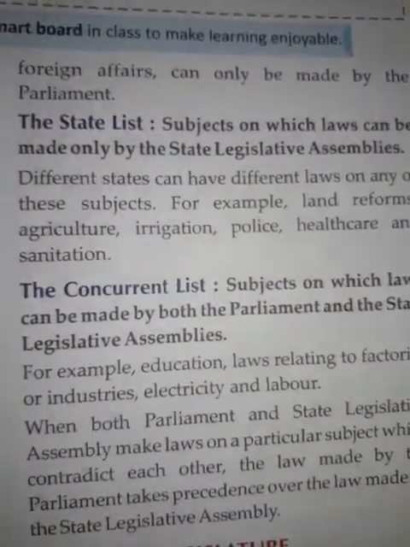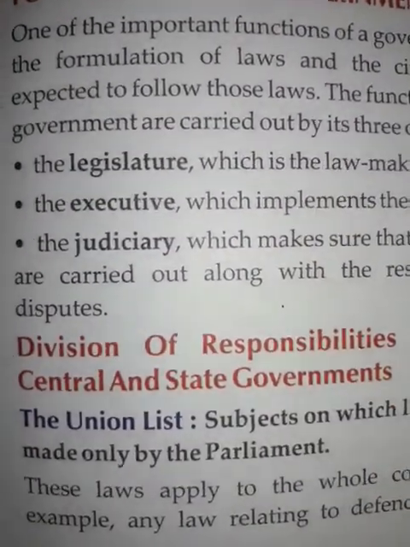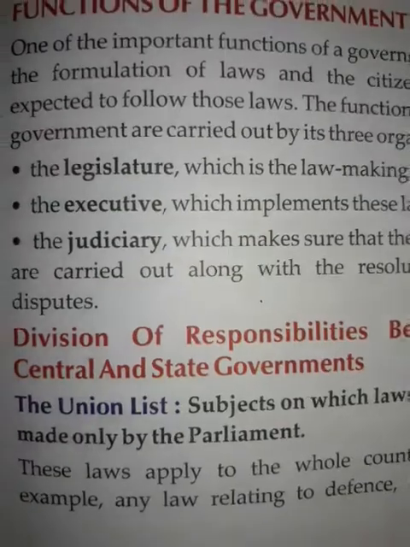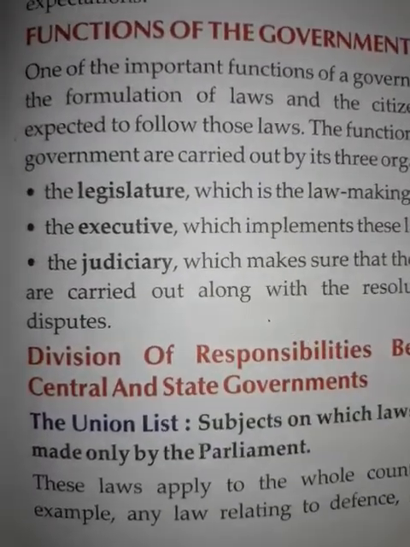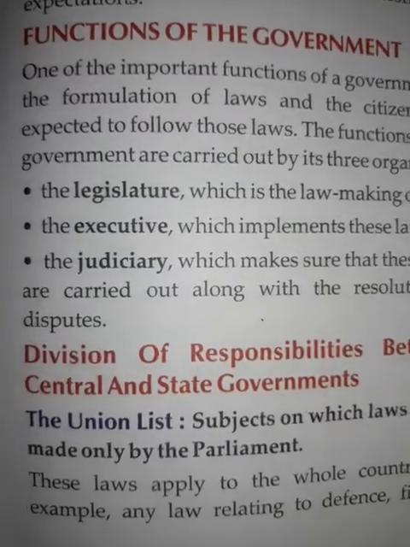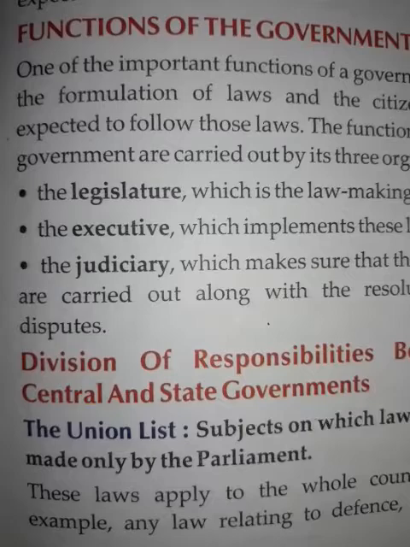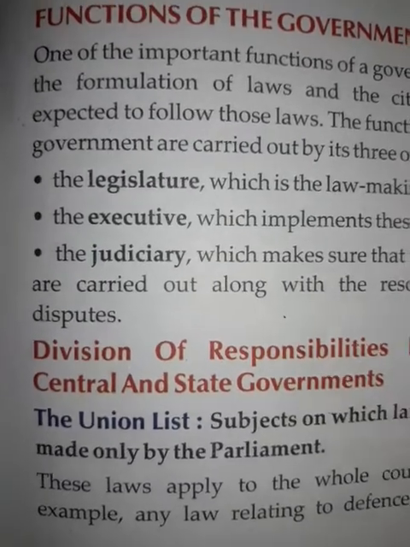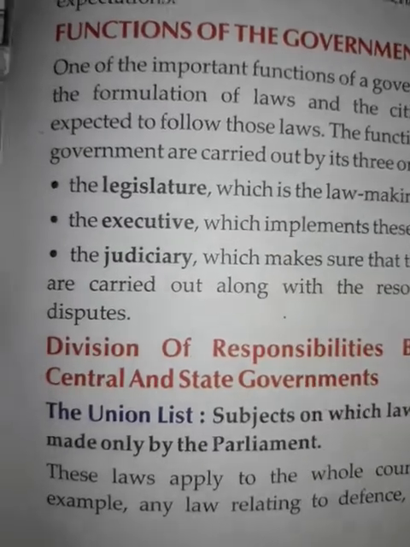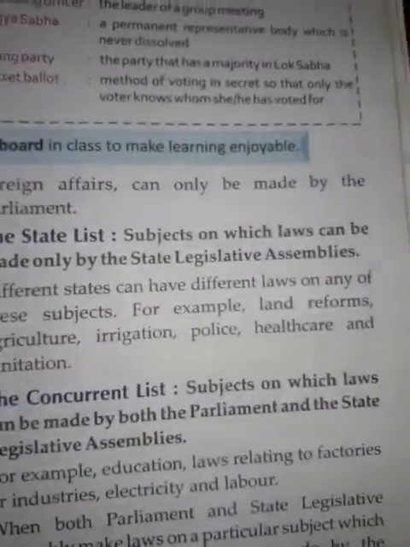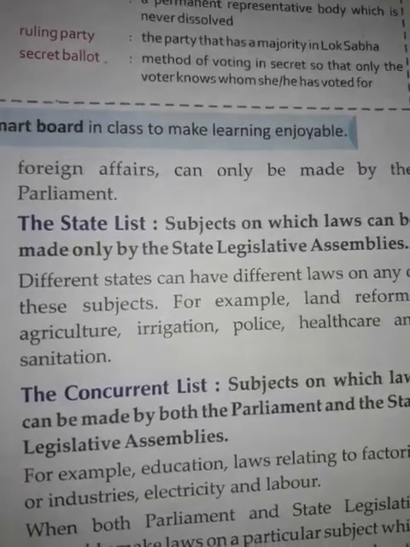In the union list, you will have to learn about the subjects on which laws can be made by the parliament. So union list consists of the parliament in the center. So it consists of law relating to defense, finance, foreign affairs, and which can be made by the parliament only.